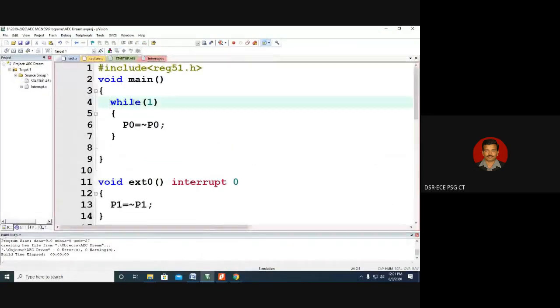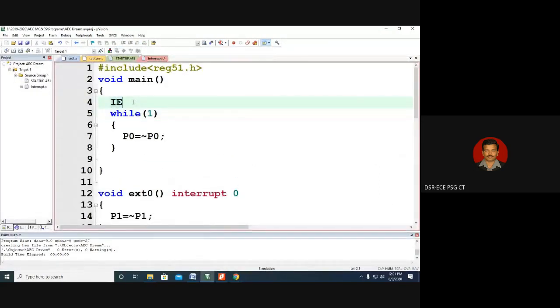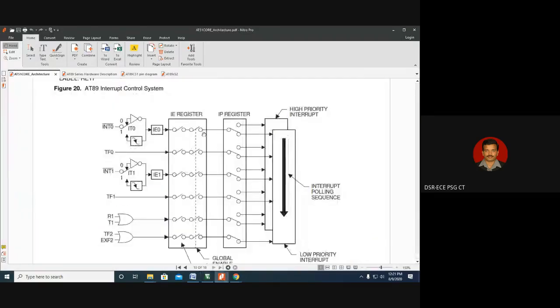The fourth line, we have to write IE equal to 0x81. So if we get IE equal to 0x81, external interrupt 0 will get enabled. That means these two switches will get closed. Which two switches will get closed? These two switches will get closed. So now the interrupt is enabled. So when you make this as 0, an interrupt will get created. That is the one we need to understand.